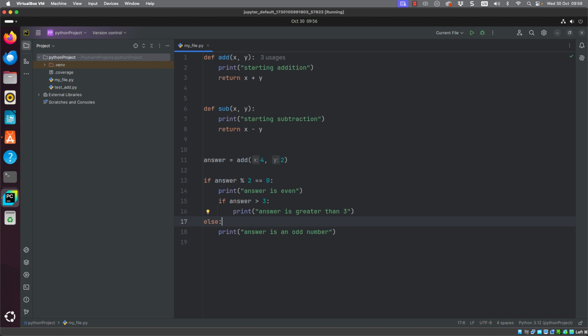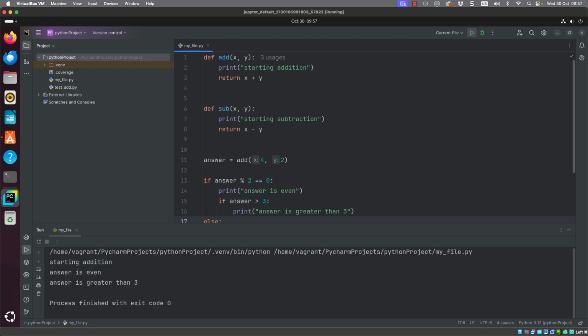We can look at the code as a whole, and I know it's getting a little bit more complex and a little bit bigger now, and we're meant to be just looking at our indentation level, but you can see working with an even number and an even number that is greater than 3, we get the 2 print statements that are being returned. Well, okay, let's test the else statement.